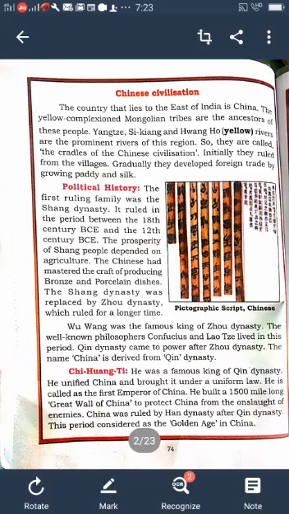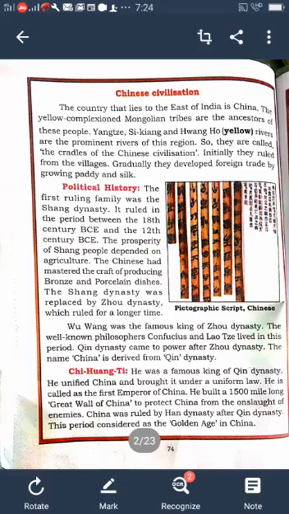As a result, the trade route between China and Rome became famous. That route is called the Silk Route. Buddhism entered China during this period, especially under Wu Ti. Art and literature received great patronage during the rule of the Han dynasty. So this period is known as the Golden Age in Chinese history.